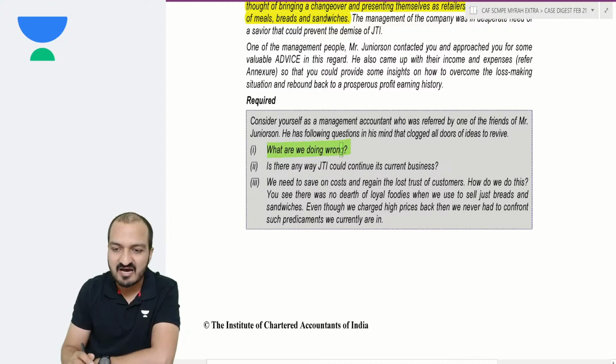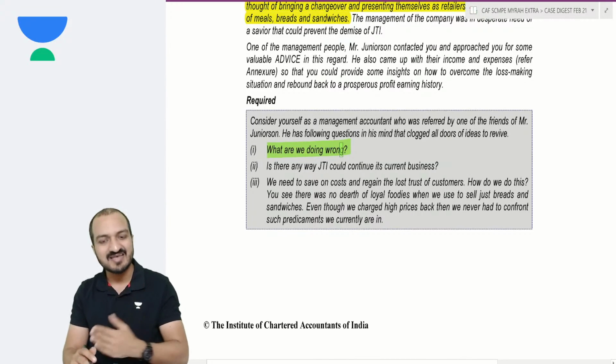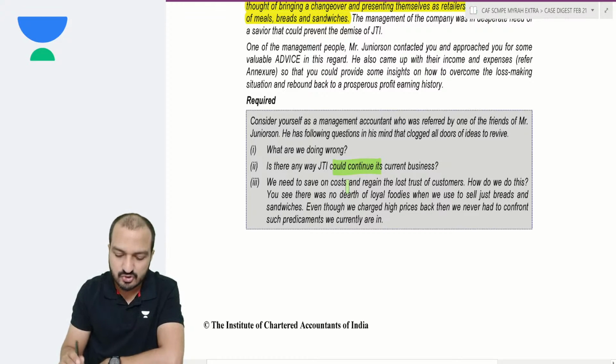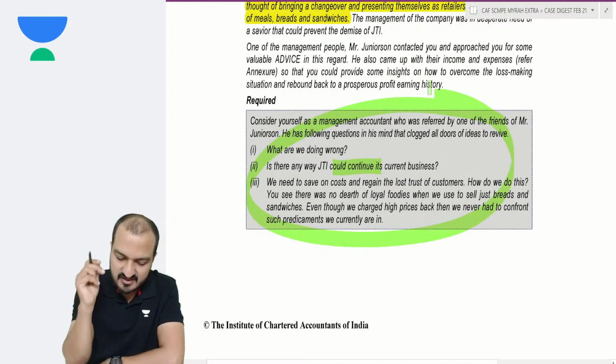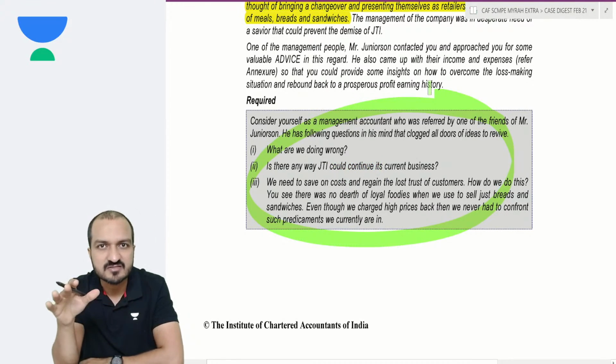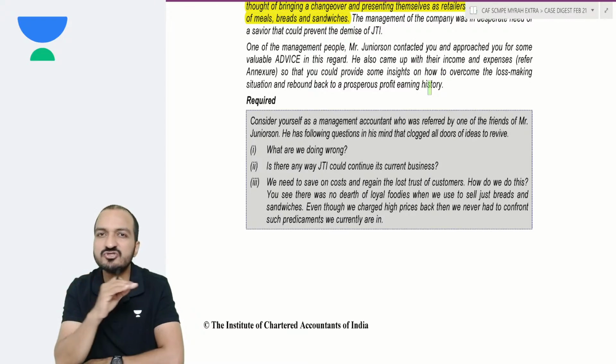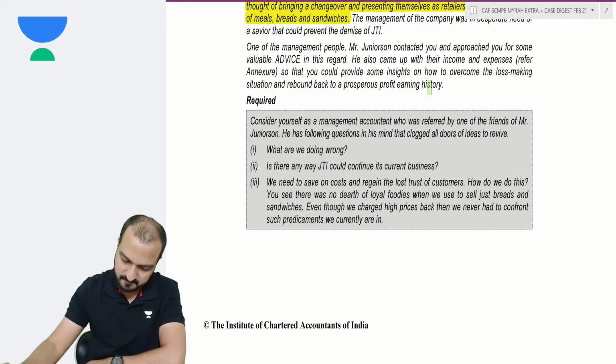So you just have to find out what mistakes the company has made, and whether they can continue in the current business or not. In short, you notice that this case seems to be like a general case study. It does not pertain to any specific chapter or any particular theory.